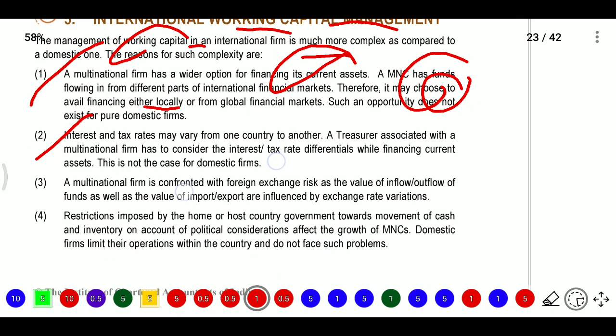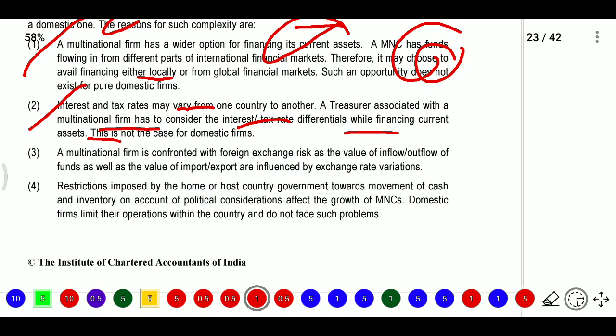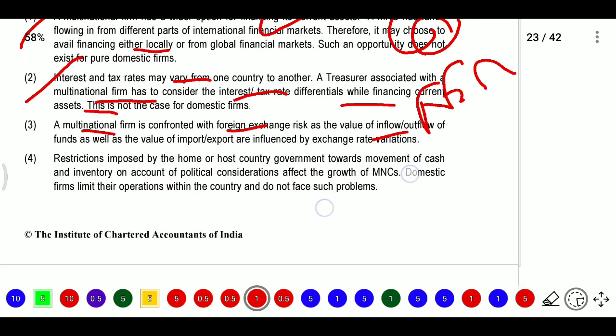Next, interest and tax rates may vary from one country to another. So a treasurer associated with a multinational firm has to consider the interest or tax rate differential while financing current assets. This is not the case for domestic firms. Next, multinational firms are confronted with foreign exchange risk, where inflows and outflows of funds as well as the value of imports or exports are influenced by exchange rate variations.